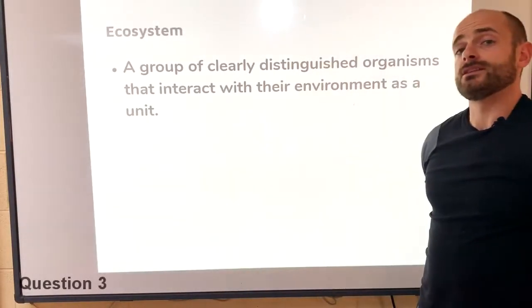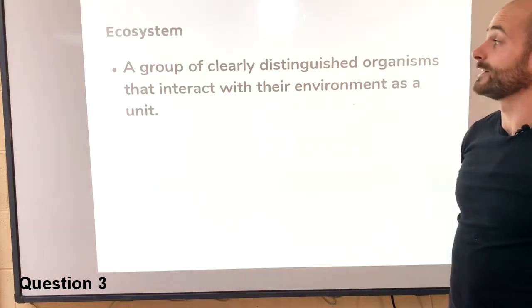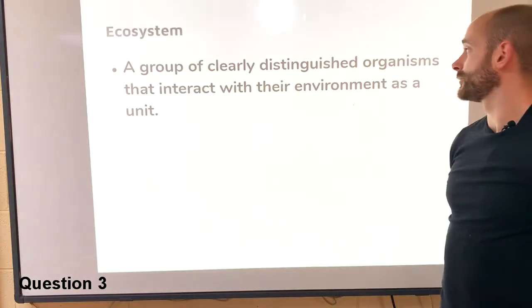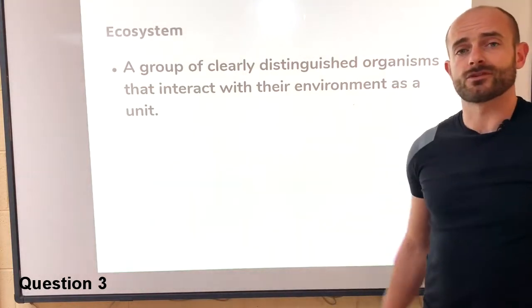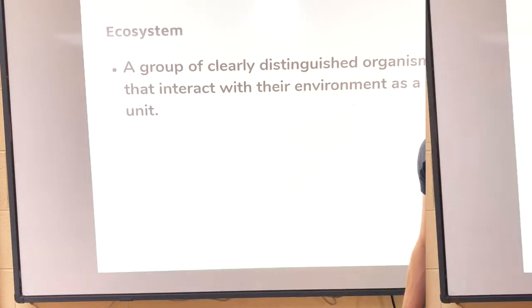Question 3 is to define an ecosystem. An ecosystem is a group of clearly distinguished organisms that interact with their environments as a unit. So all together they interact as a group with the environment that they're living in.